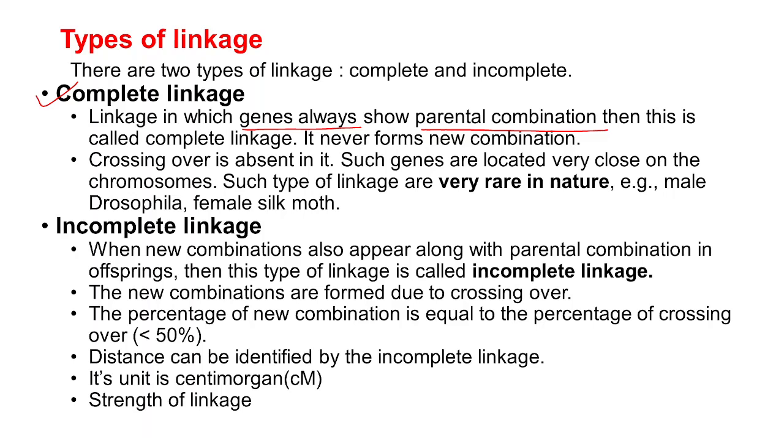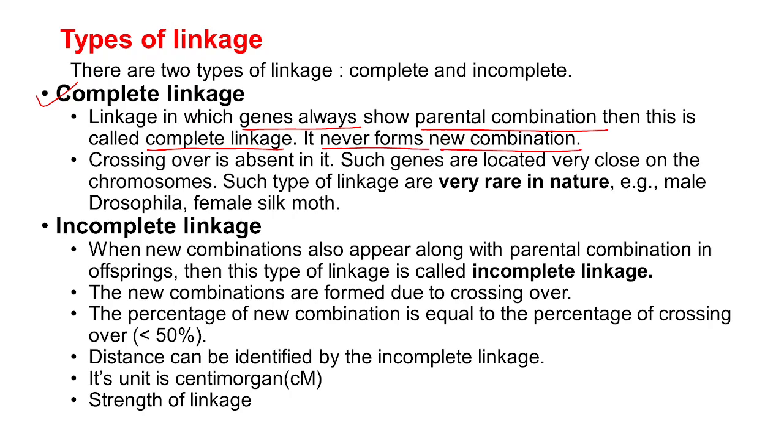Why can they not be separated? Because they are present very near to each other. That means the distance between those two genes on a chromosome is very small. The distance between the genes on a chromosome is very small or very less, and that type of linkage is called complete linkage. That type of linkage is called what? Complete linkage, and they will never form new recombinations.